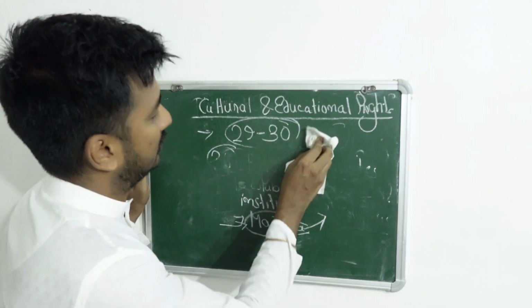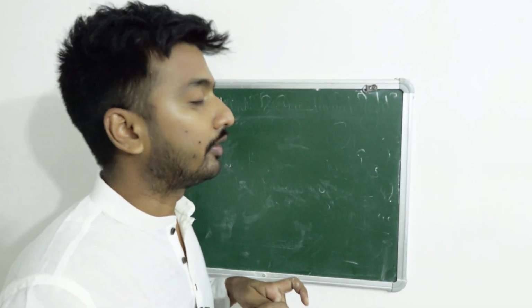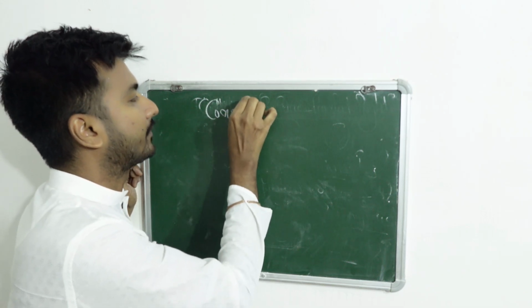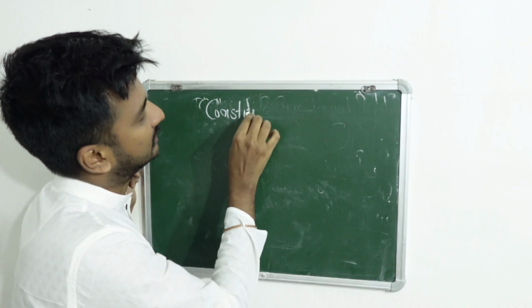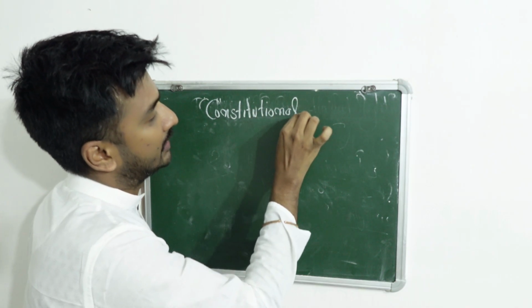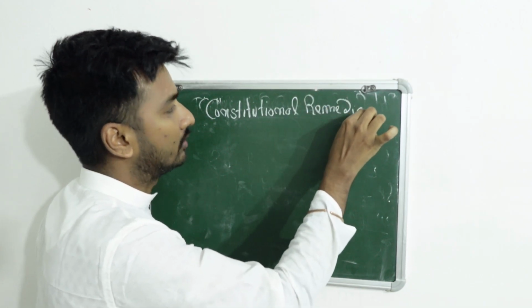And the last fundamental right is constitutional remedies. Now, what does it mean?